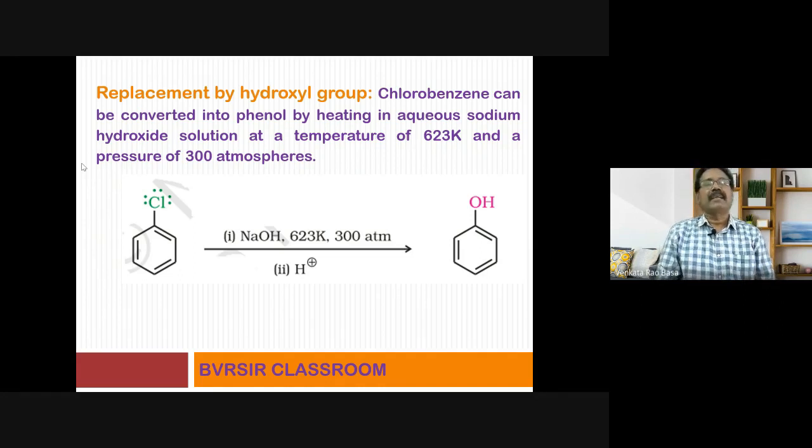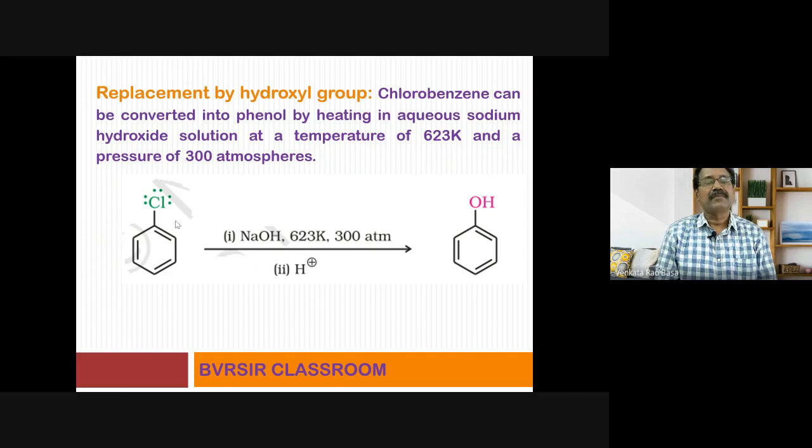So these things we will take up in detail. Replacement by hydroxyl group. Chlorobenzene can be converted into phenol by heating in aqueous sodium hydroxide solution at a temperature, you observe this one, about 300 degrees centigrade. It is given in Kelvin. So if you convert into degrees centigrade, it is about 300 to 350 degrees, and a very high pressure. Of course, earlier I told you that 200 to 300 atmospheres pressure is required.